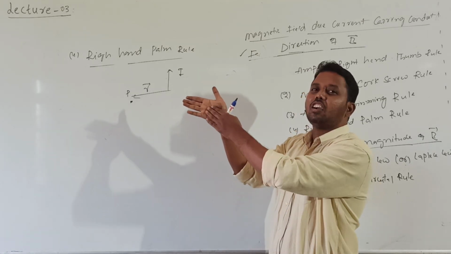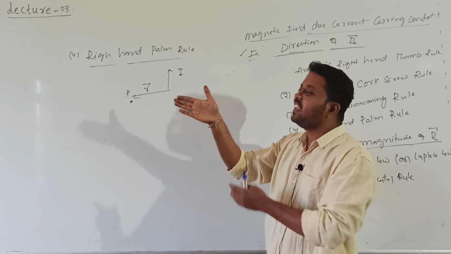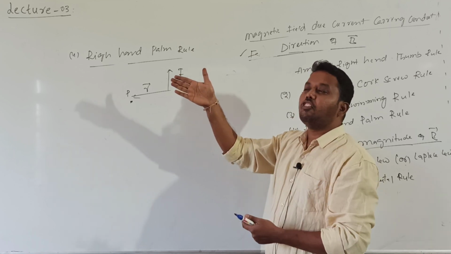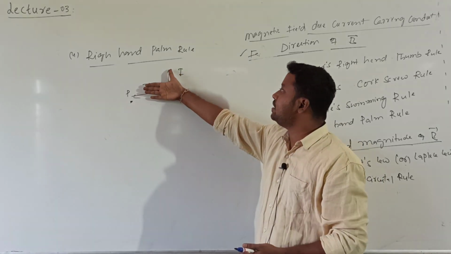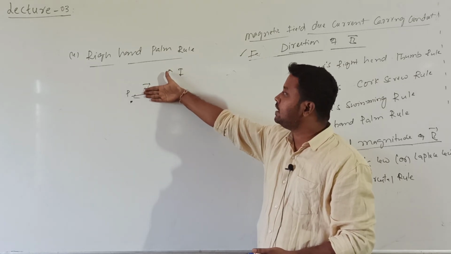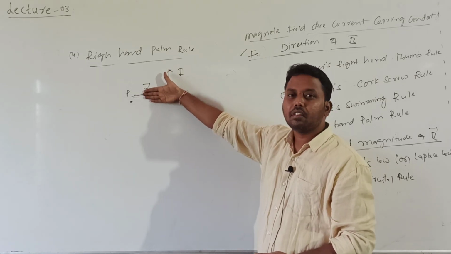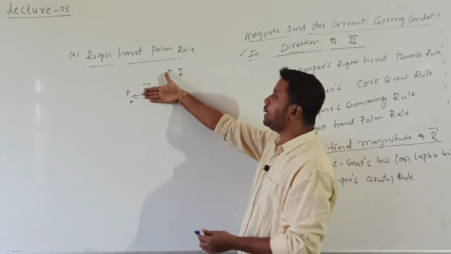If this is the direction of the current and this is the direction of the position vector, then the normal is drawn perpendicular.